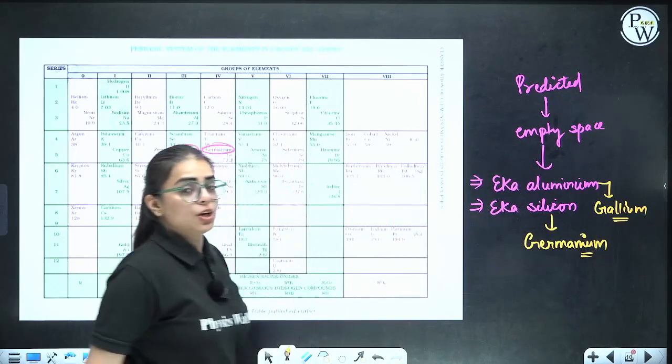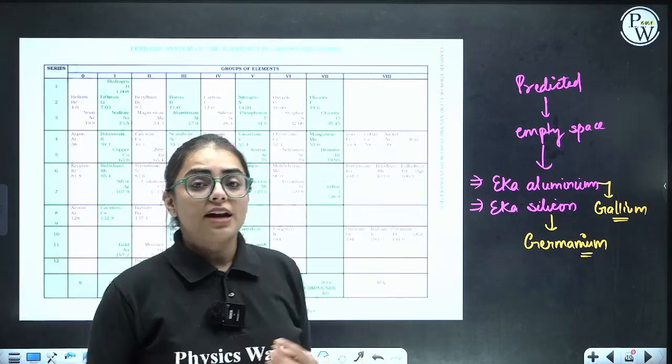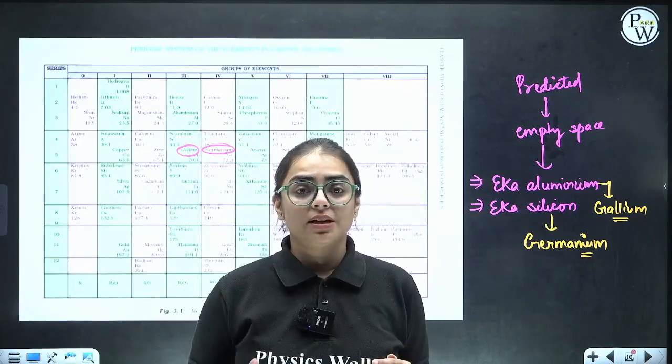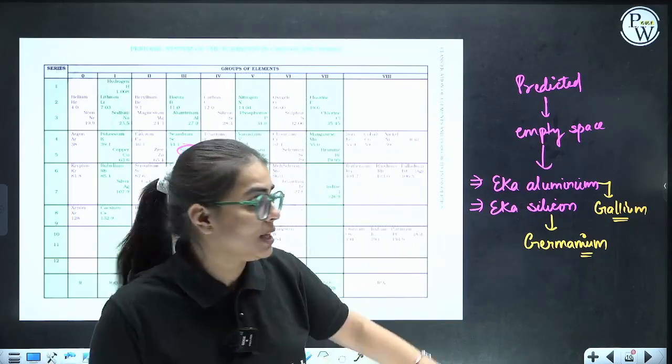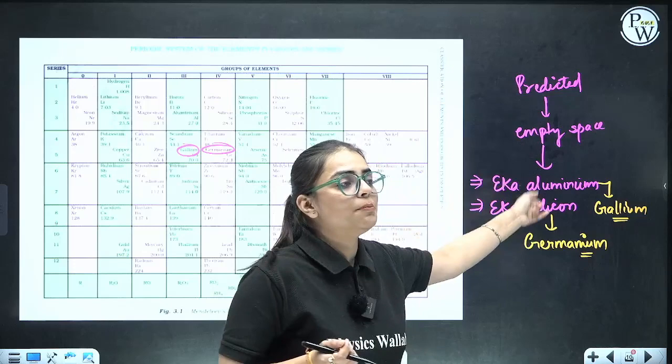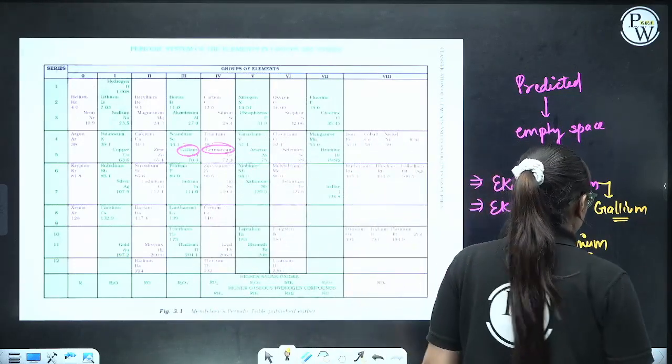Clear everyone? There were elements present below aluminium and below silicon, known as gallium and germanium, which exhibit the same kind of properties as Eka aluminium and Eka silicon.